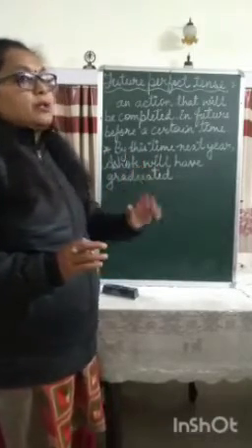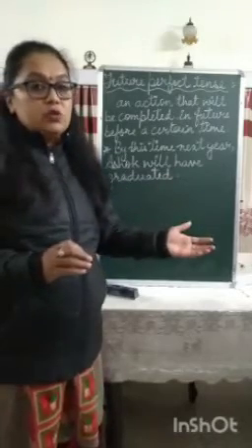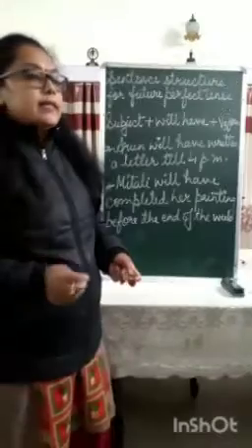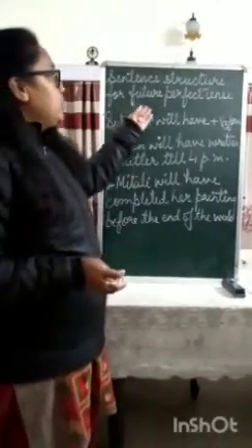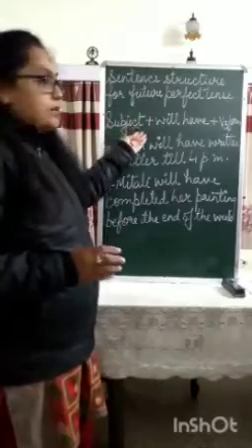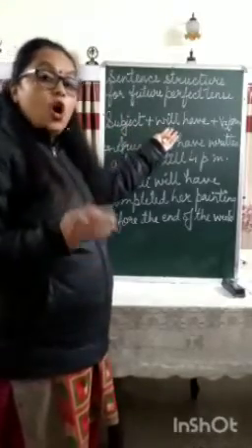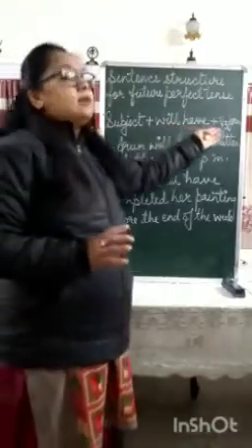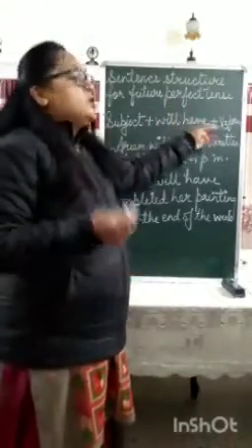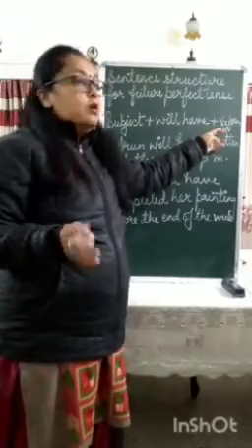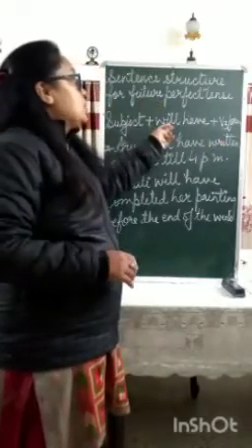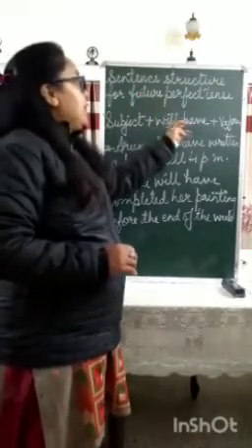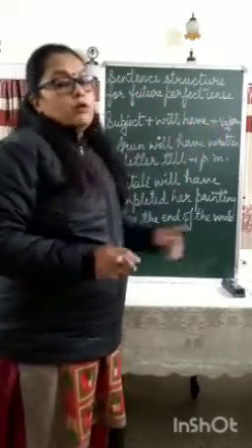So when we are talking about an action which will be completed in the future, then we use the future perfect tense. The sentence structure for future perfect tense is subject plus will have or shall have. I have not written shall have here, but you can use shall have also, plus the third form of verb. Perfect is there, so we have to use the third form of the verb. And future is there, so for future it is will have. Future perfect is will have, and perfect is the third form of verb.